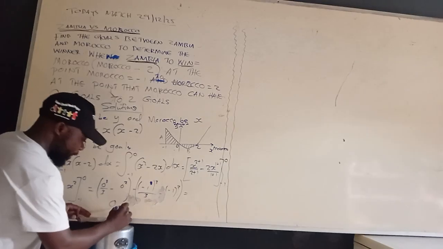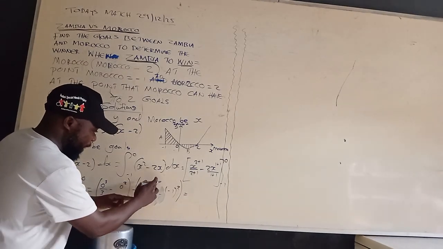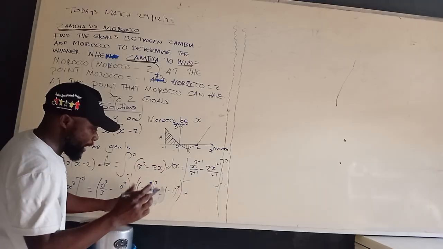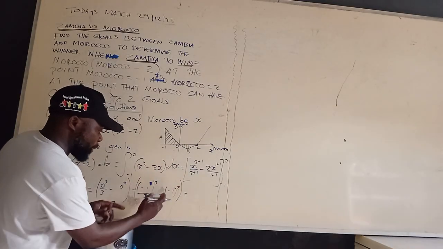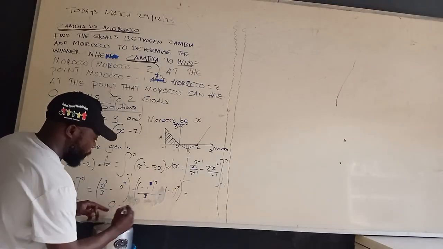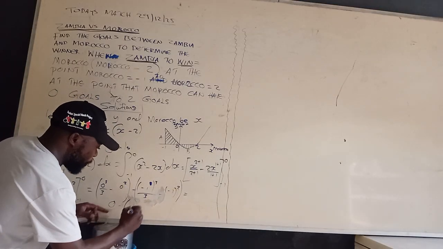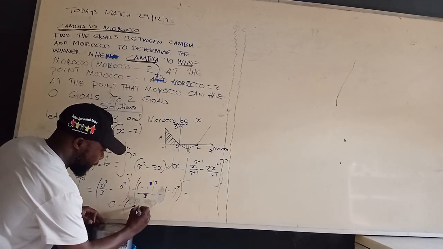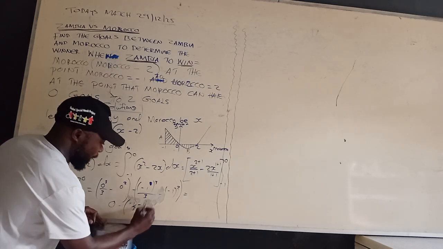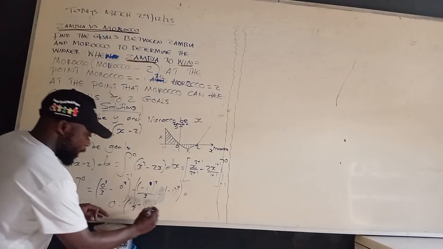Are we together? Then minus this one here, it will give us negative 1 divided by 3. That will give us what? 1. So if you do the calculations properly here at this point, you are going to have, open bracket, negative 1 over 3 minus 1. Are we together? So we are going slowly but surely.